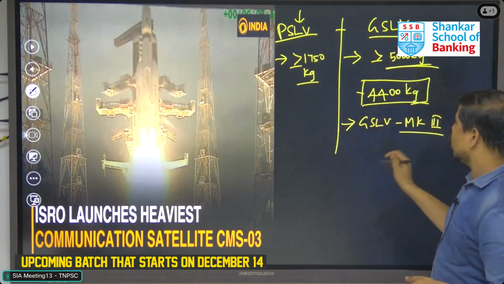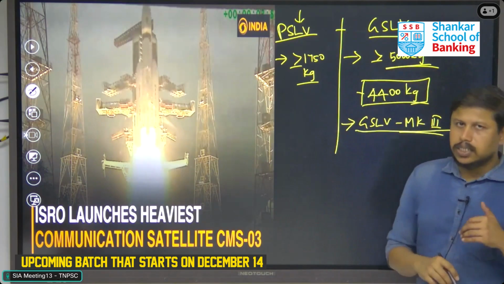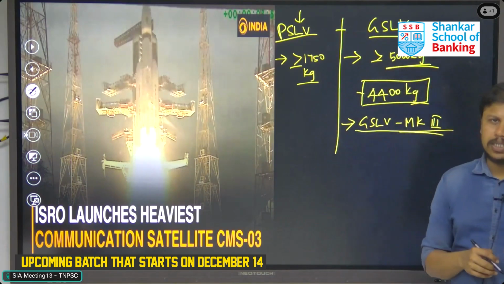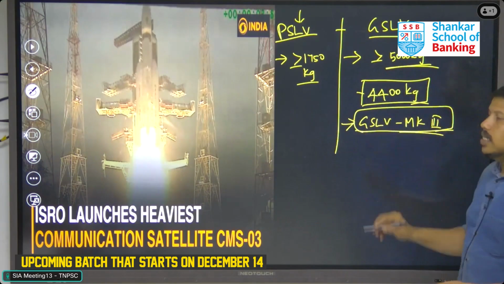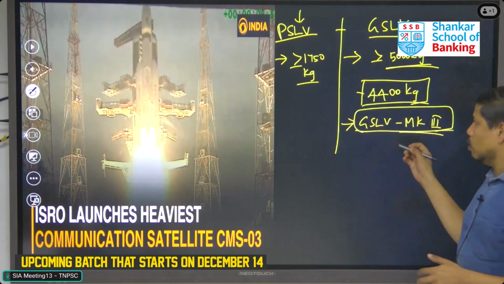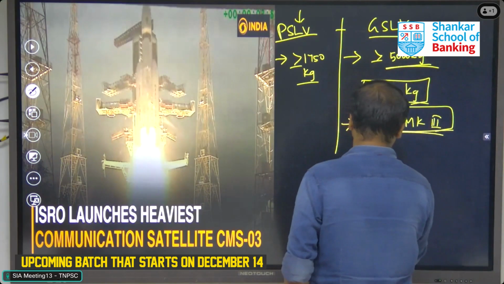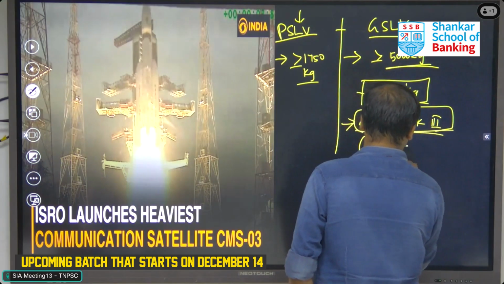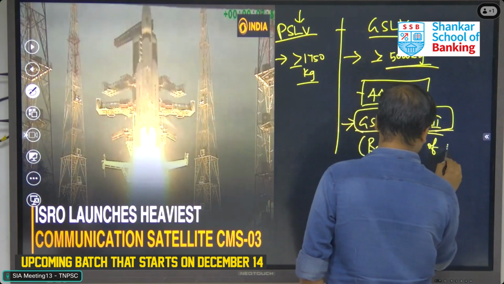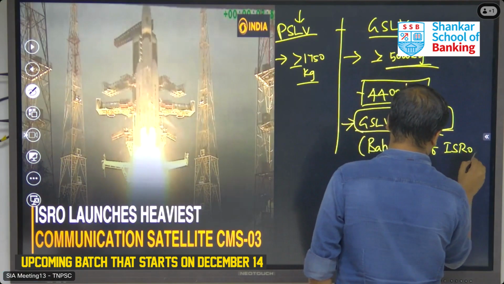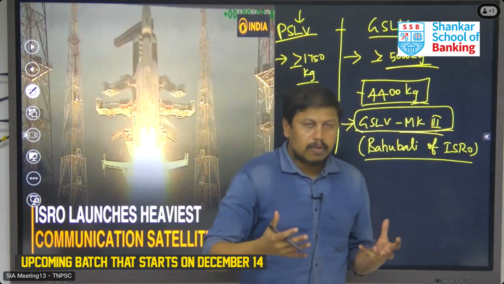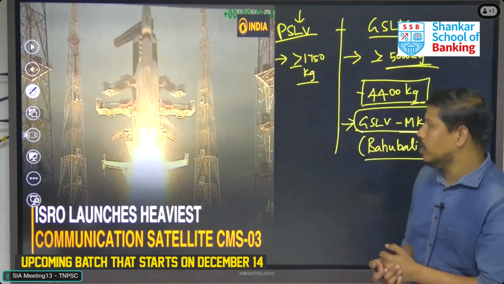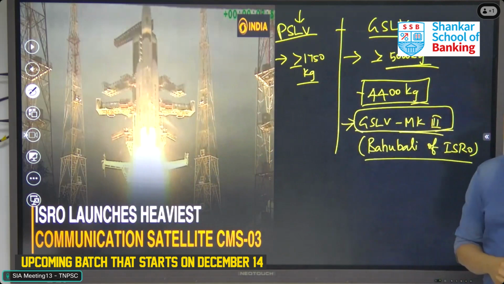After that, with renovated engines, the most reliable GSLV launching system is the GSLV Mk3 mission, which is fondly called the Bahubali of ISRO, which means powerful performance. That is why it carries the name Bahubali of ISRO.